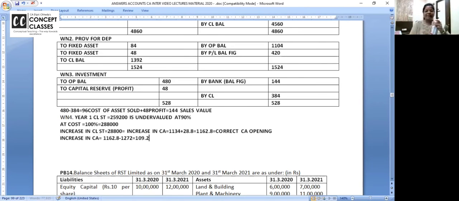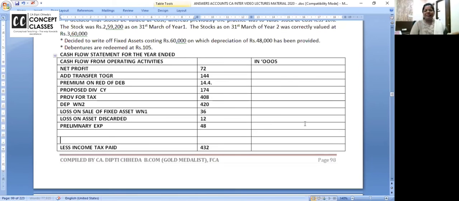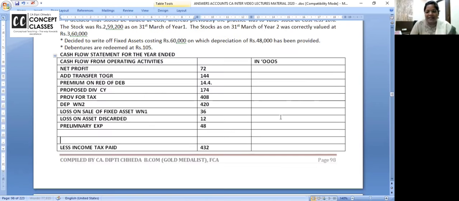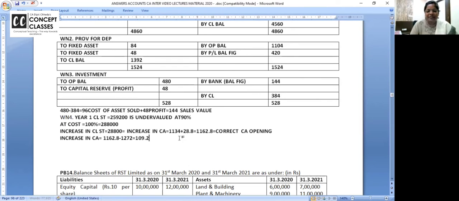Yes, quickly we'll complete. 109.2. See, if you had taken working capital changes, it is simple. Increase in current assets, decrease in cash, more money blocked. But you have to take the correct figure, and the correct figure is this. And then increase in current assets is 109.2.